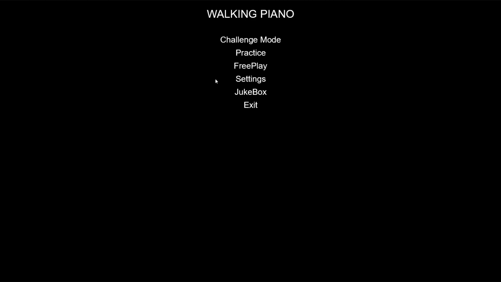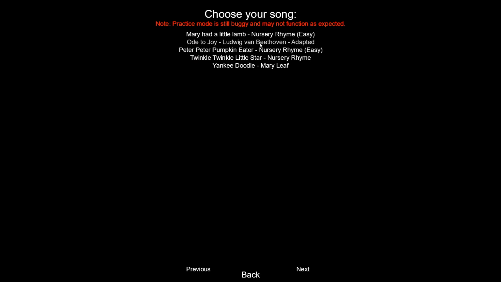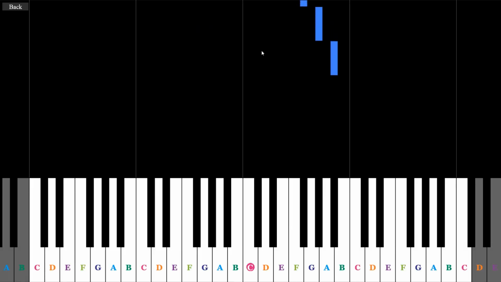Beyond that, we also have a practice mode. This mode was a major hit at the Corvallis 2024 Expo, and we only have a couple songs, but these songs all worked pretty well. Within this practice mode, the notes will fall, but if you don't hit the note on time, the game will freeze, waiting for the user to hit the right note. For example, if I play a wrong note, nothing will happen, but the moment I play the right note, the game will resume.